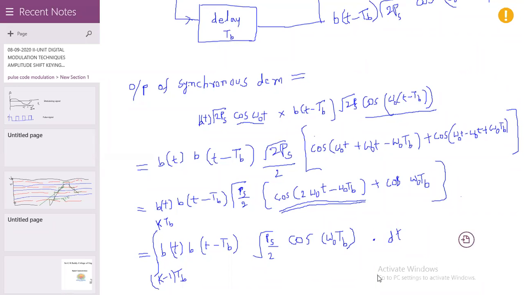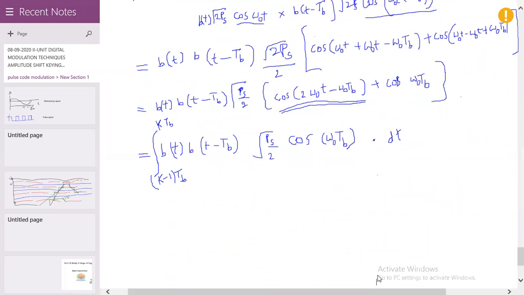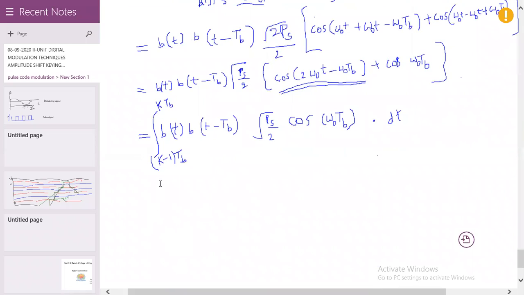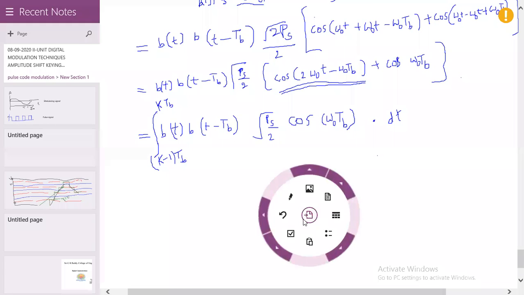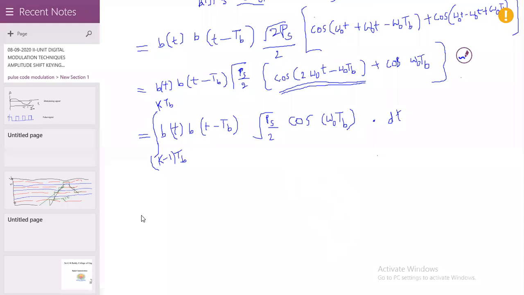So here, after integrating, the integrator allows only this term, which is approximately equal to B of t into B of t minus TB.